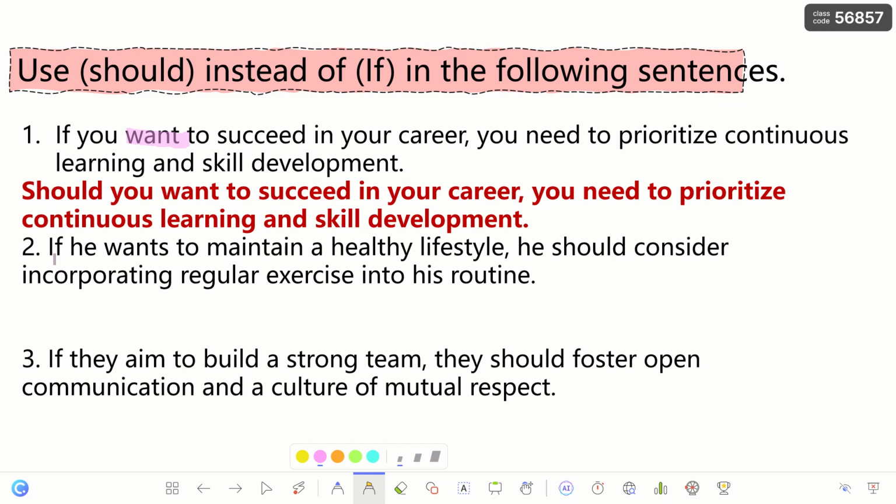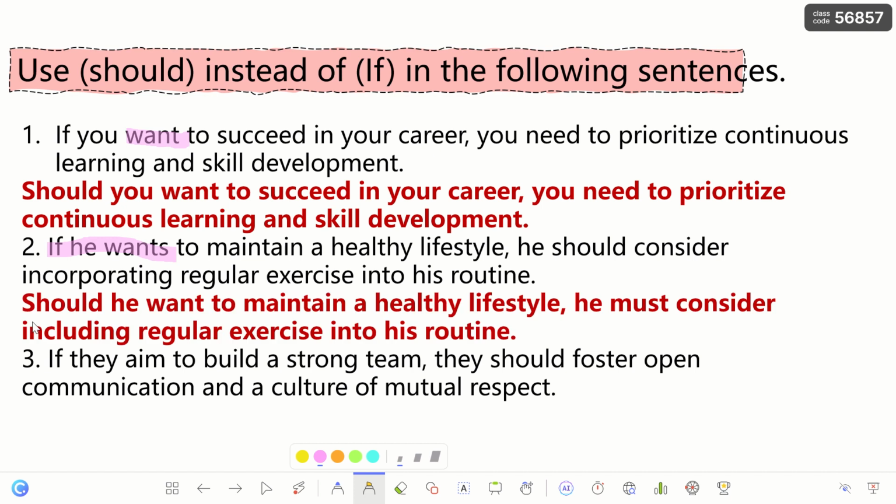Okay. Pay attention here. If he wants, here I have this s because it suits and matches the third person singular pronoun he. If he wants, but if I'm going to start with should, I say, should he want to maintain a healthy lifestyle, he should consider or he must consider including regular exercise into his routine.